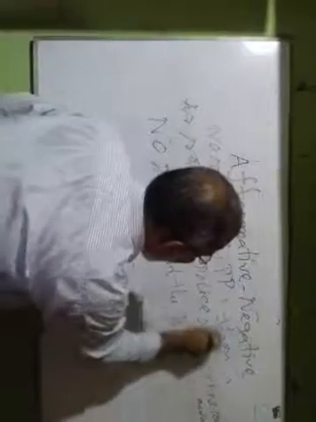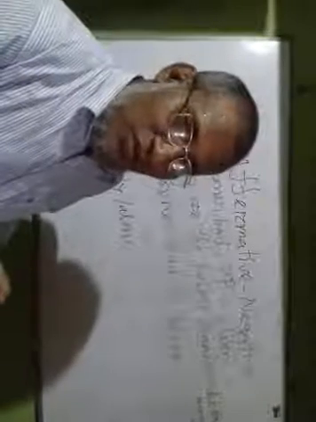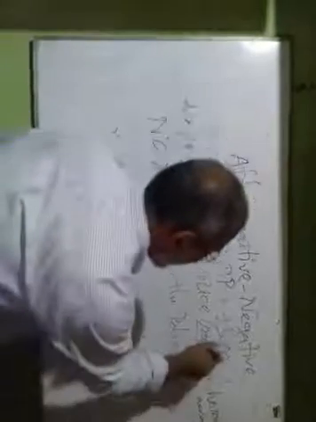Then it is the verb, and this is the past form of the verb see, and when it is indicated to change into negative, we have to change it into the past participle form of the verb saw.